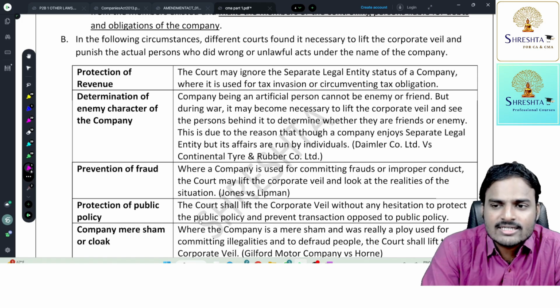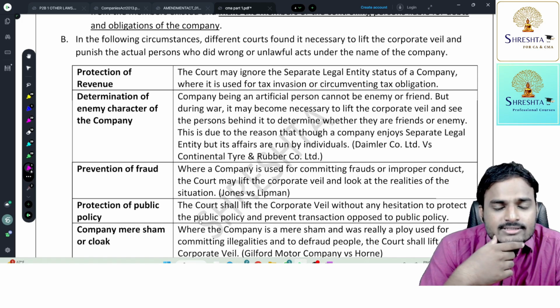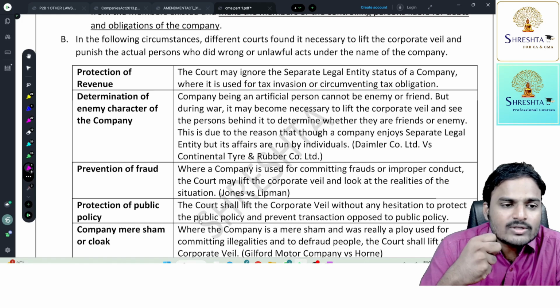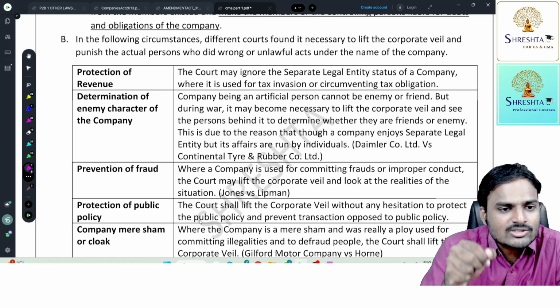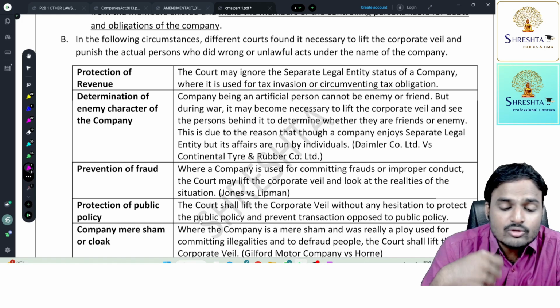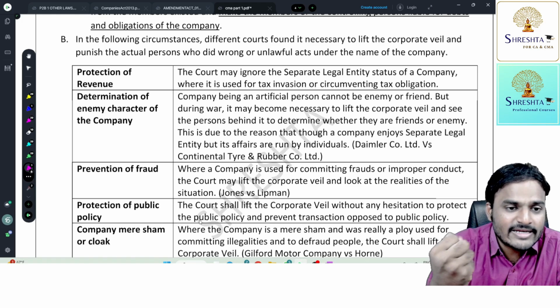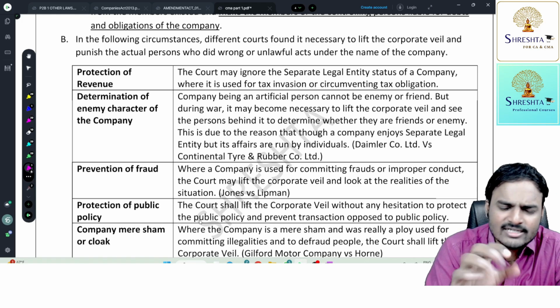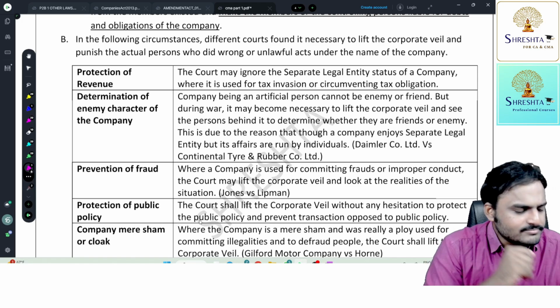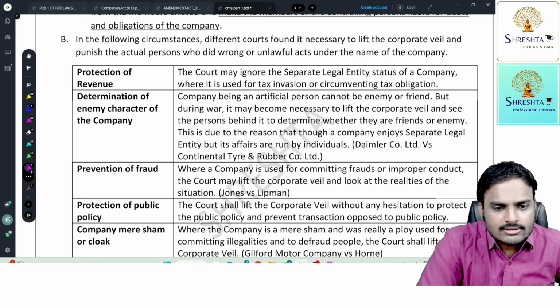The question here is that sometimes we need to consider the nationality of members also. That means we need to remove the veil. We need to identify the real person. I'll tell you. During wartime, just answer my question.